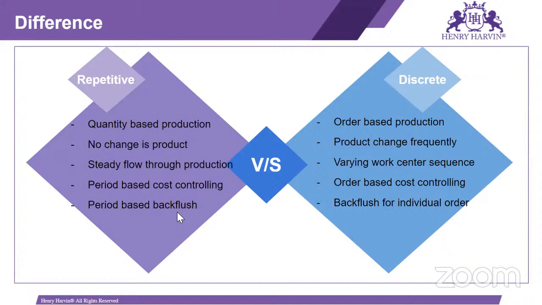Period-based backflush means we manufacture the material, issue the material, and after that check the backflush. But here it is backflush for the individual order. Whichever raw material we have supplied, we can check at the time our order confirmation is done and our goods receipt is done. So these are the differences between discrete and repetitive.